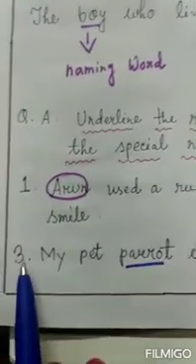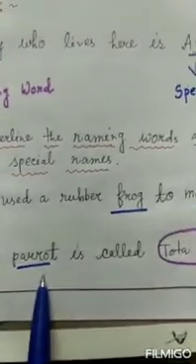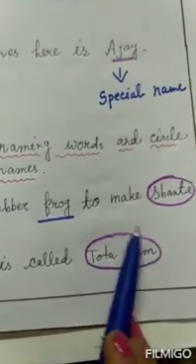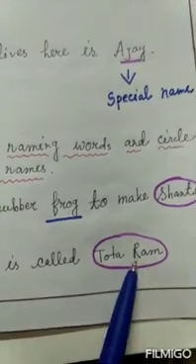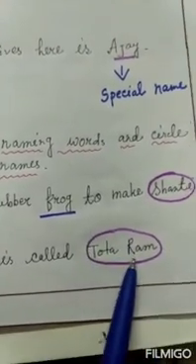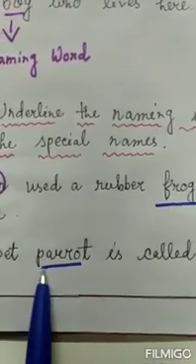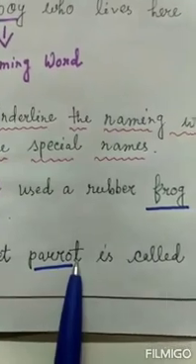Then come to question number 3. My pet parrot is called Totaram. This is a specific name of the parrot, Totaram, so this is a special name. And here parrot is the name of the animal, so this is the naming word.